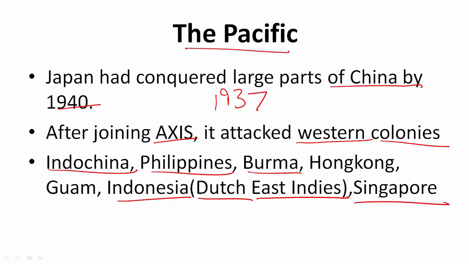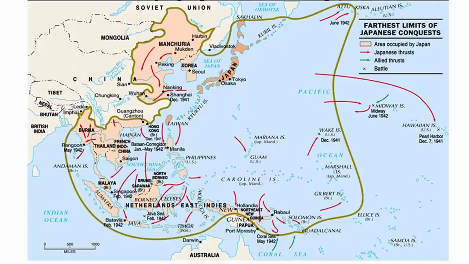And Singapore. This was the most prized possession of UK. It was a UK colony and it was very important for control over the Straits of Malacca, but they lost it to Japan. In this map, you can see all the areas conquered by Japan. So here is Manchuria since 1931, then the area of southern China, then you have Burma, Thailand, Indochina, Malaysia, Indonesia, and also Papua New Guinea and Philippines. So entire Southeast Asia is under the control of Japan.